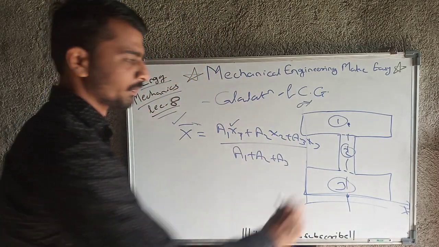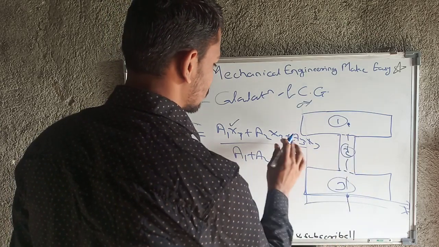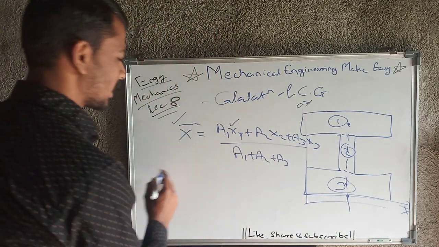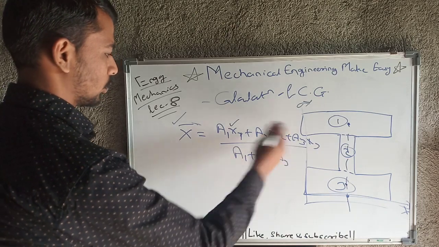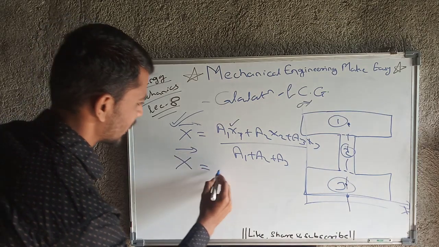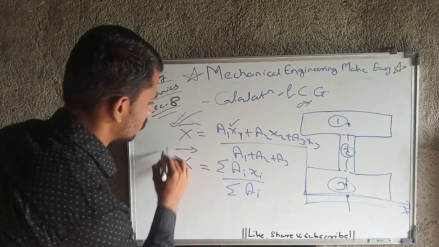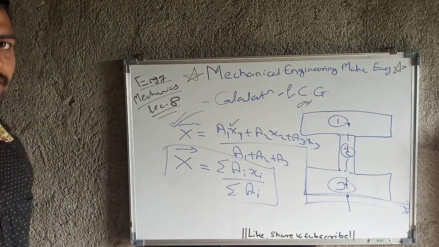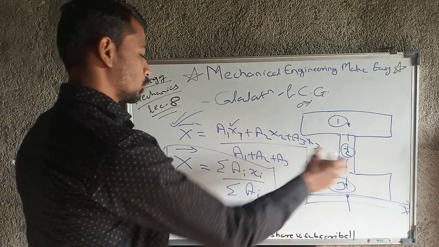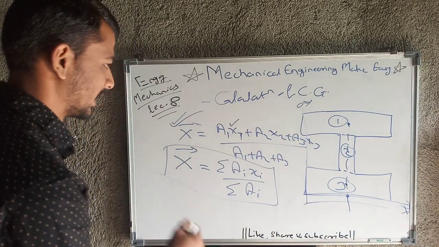Then a2 x2 is the area of section 2 and its x coordinate, and a3 x3 is the same for section 3. So the general formula for x bar is the summation of ai xi upon the summation of ai. From this figure I am considering a very simple case for your conceptual clarity, and from that I have derived this formula, which is the generalized formula for x bar.